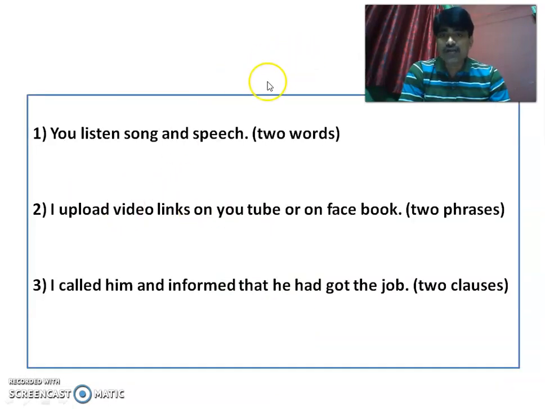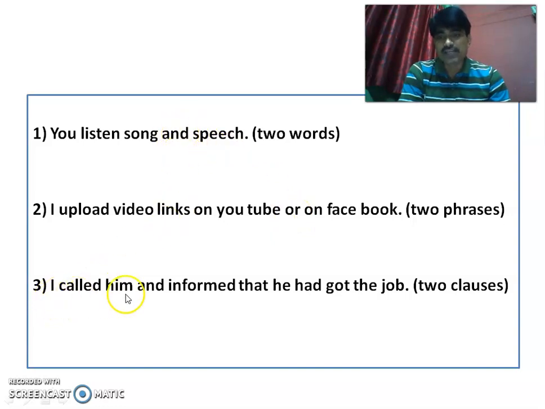You listen song and speech. There are two words, song and speech. These two nouns, or the two words, have been joined by one word, that is and. I uploaded video links on YouTube or on Facebook. See, two phrases. Phrase means group of words that we all know. So on YouTube, this is one phrase. On Facebook, this is another phrase. And both the phrases have been connected by the word or. So or is also a conjunction over here, the way and was in the first sentence.